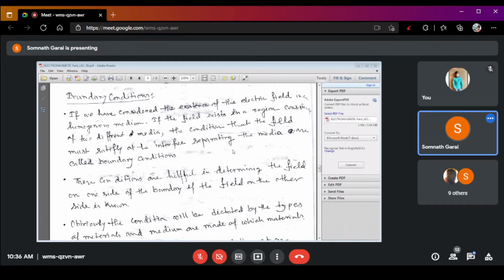So, if we consider the existence of an electric field in a homogeneous medium, what do you mean by homogeneous medium? If the characteristics of the medium are similar.